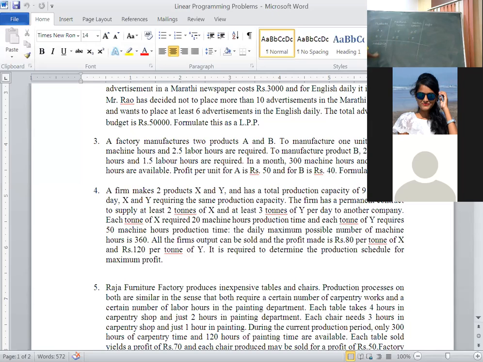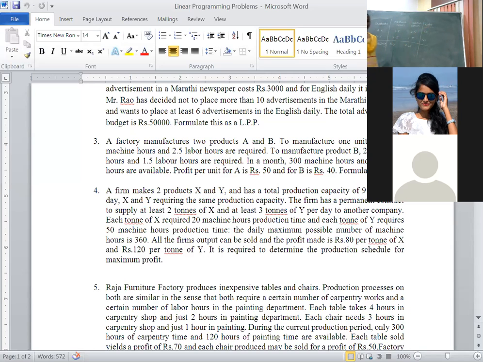Then availability: in a month, 300 machine hours and 240 labor hours. Profit per unit of A is 50 rupees and for B is 40 rupees. Everything is given.